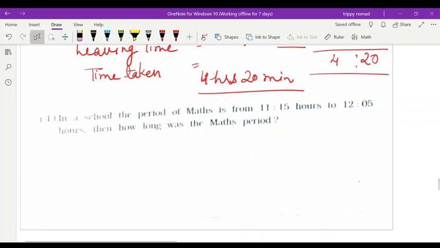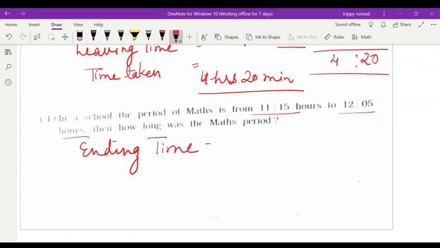Now, in the school period, maths is from 11:15 hours to 12:05 hours. Again, starting time and ending time. So here ending time I am writing, that is 12:05, hours and minutes.